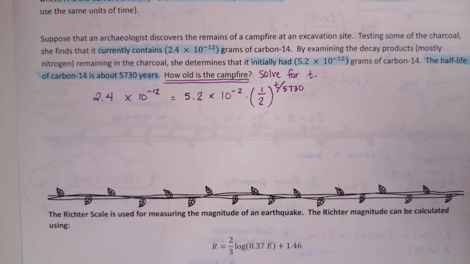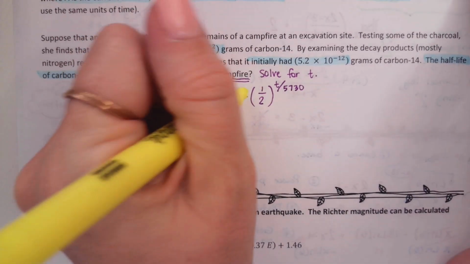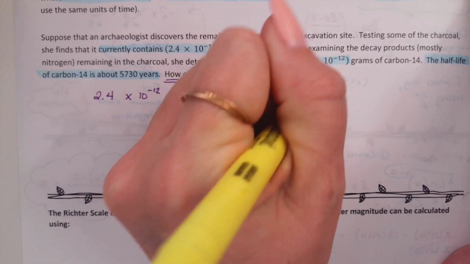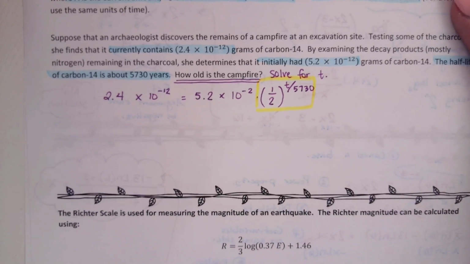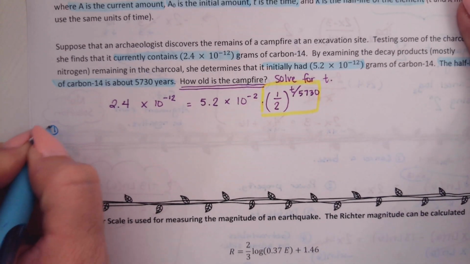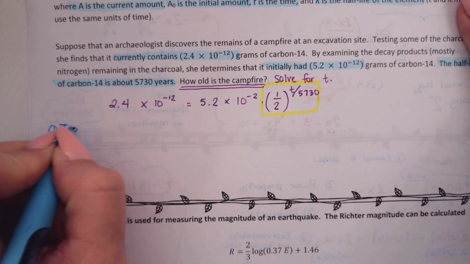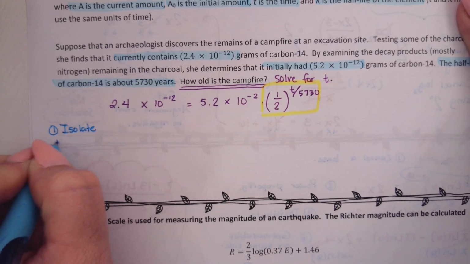Okay, so I know eventually I'm going to have to use a log to cancel my base, but it's not isolated yet. We're going to need to isolate this power right here so that we can eventually use a log to cancel that base. Isolate the power.